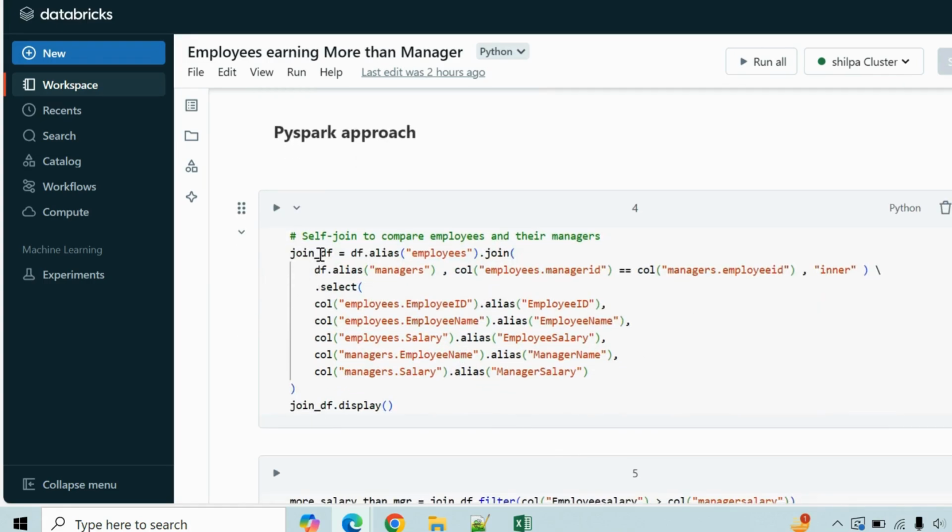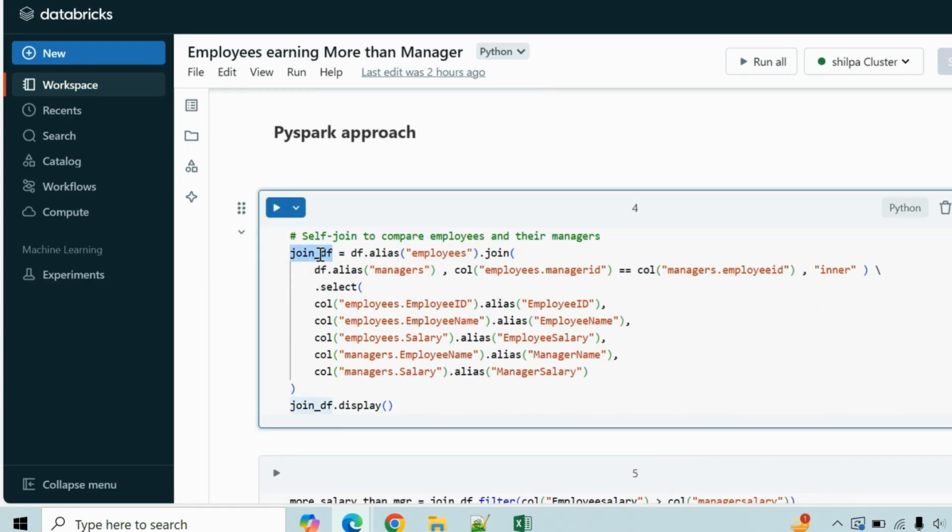In this, I will first be doing a self join with my employees table and the managers table in order to get the data set as I showed you in my Excel sheet. That is my employee data set with my salary and the manager's data set with manager's salary side by side.